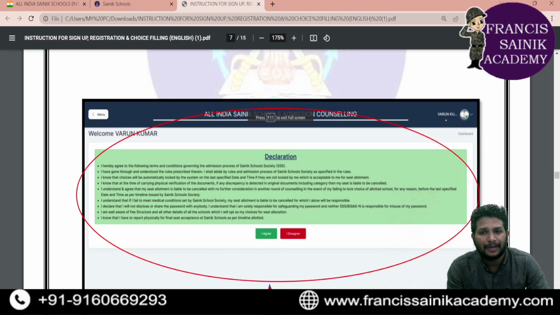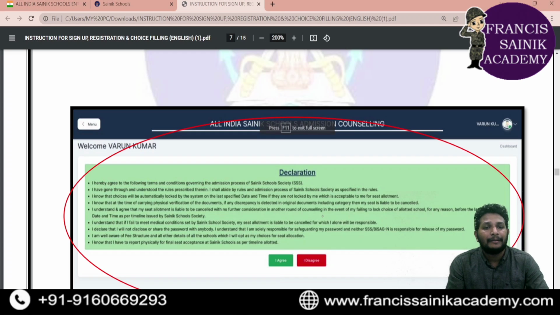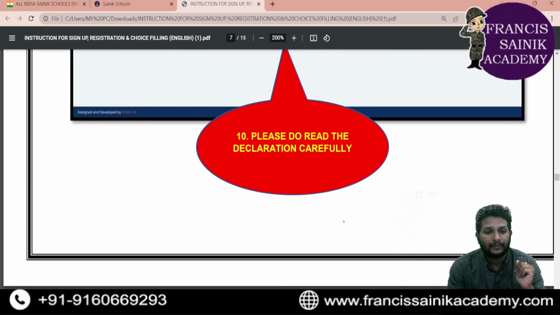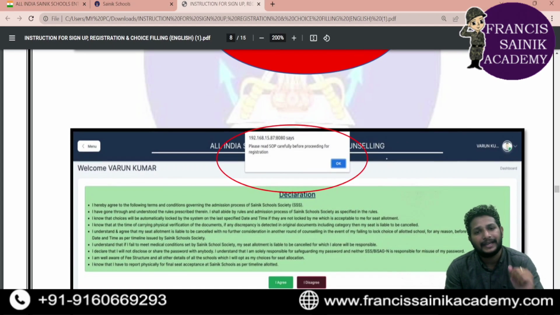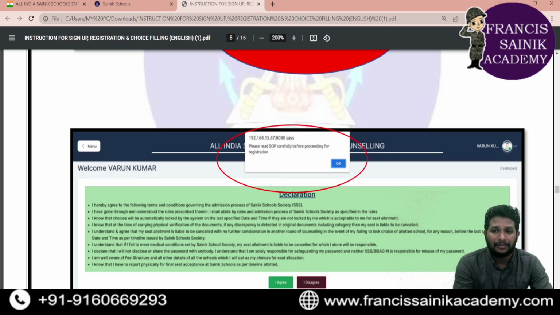In this declaration, you can observe the top right corner contains your name like this. See, if you can see this page: welcome Varun Kumar. In this particular page, you need to click I agree. Once you click this agree option, it takes you to the next page. Once you click agree, it will show like this: please read SOP. This is all about the guidelines which you have in this. You just need to read the SOP.